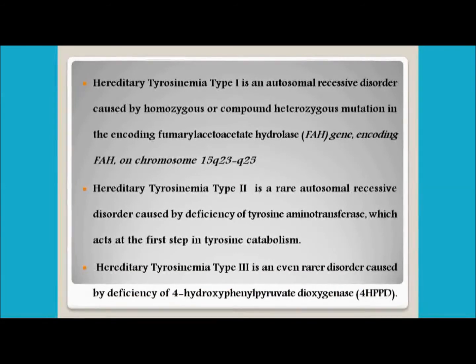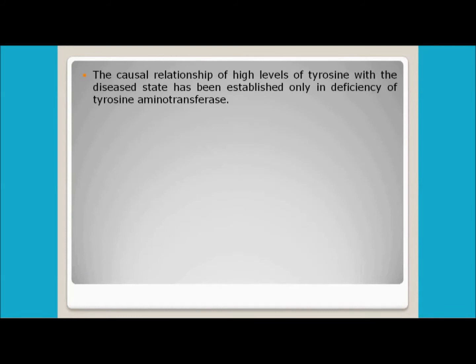The third type is hereditary tyrosinemia type 3. It is even rarer, a very rare type of disease. It is generally caused by the deficiency of 4-hydroxyphenylpyruvate dioxygenase. Clear? Now you see that a causal relationship of high levels of tyrosine with the disease state has been established only in the deficiency of tyrosine aminotransferase.